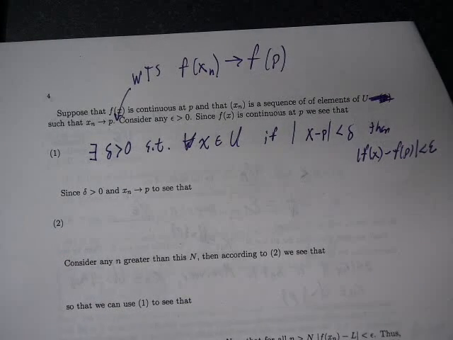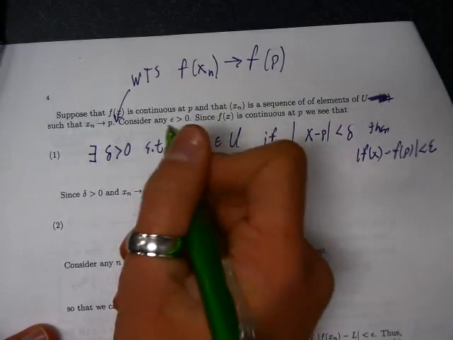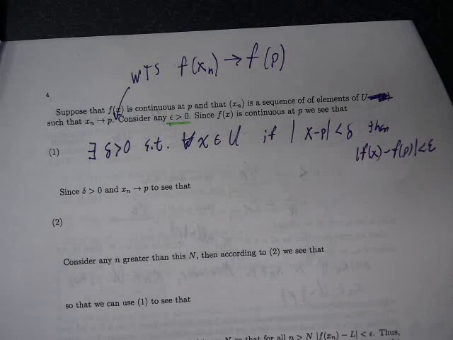So there's the epsilon-delta definition of continuity being used. And I left out the for every epsilon bigger than 0 because I've already declared epsilon. That's right. This is the epsilon I want to use.